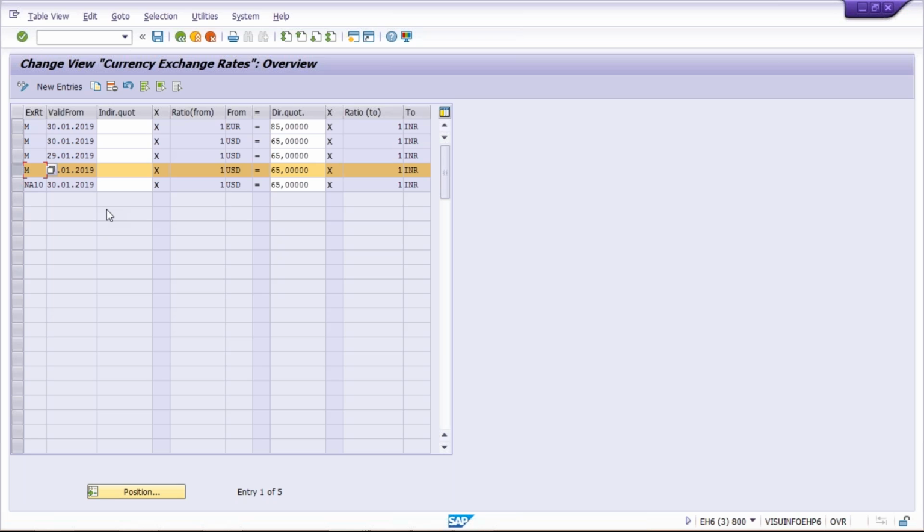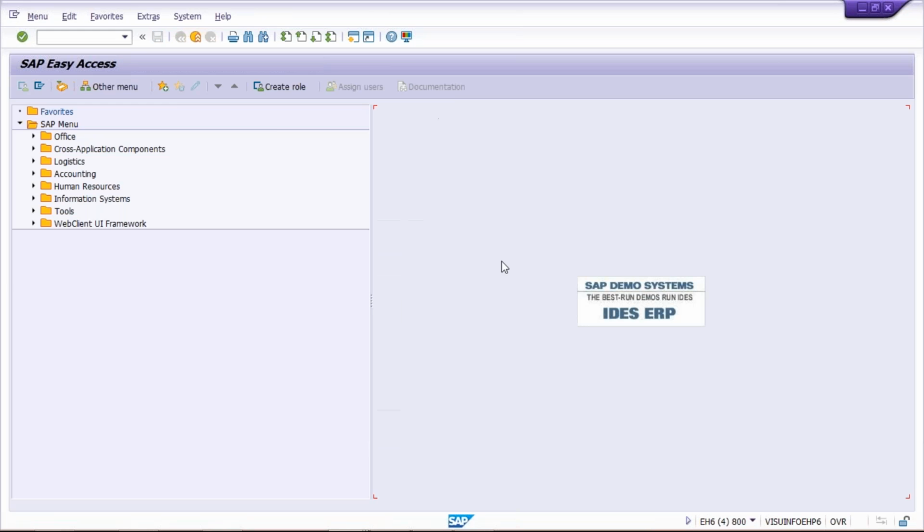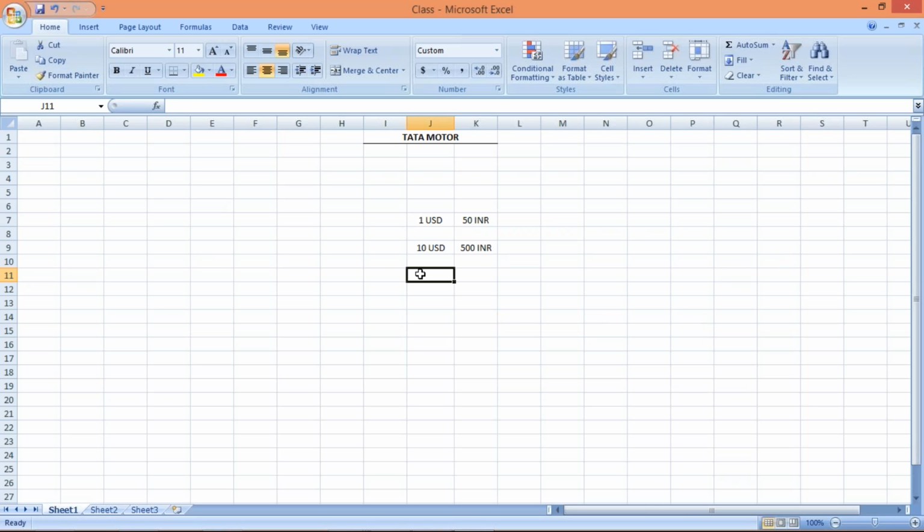You'll have the bank buying rate, bank selling rate, and average rate. This average rate is M. And what is the logic behind the bank buying rate and selling rate? Again, that is a huge discussion, guys, so forget about that for now. What is the standard exchange rate type, guys? If you maintain any rate against this M exchange rate type, that is going to be applicable for all company codes and all transactions. So if you have maintained all the rates against exchange rate type M, then it is going to be reflected during transaction posting.